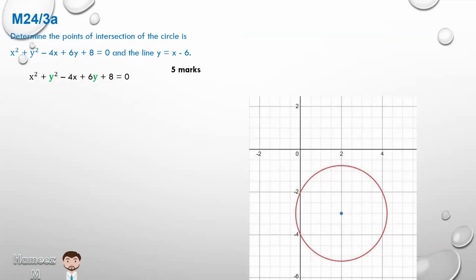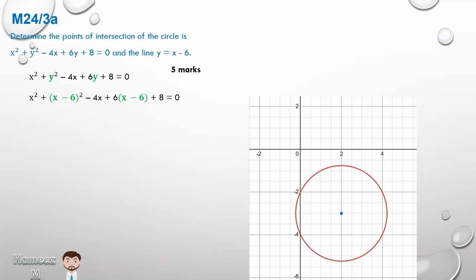But this is just to show where these lines lie. So that first circle looks like this, where we have the center at an x value of 2 and a y value of minus 3. So it gives us that same equation there. Now, we know y, which we highlighted in green, is x minus 6. So we're going to substitute for that. That's why I highlighted it in green, so you can see where the substitution is going to take place. x minus 6 squared, and then 6 times x minus 6.